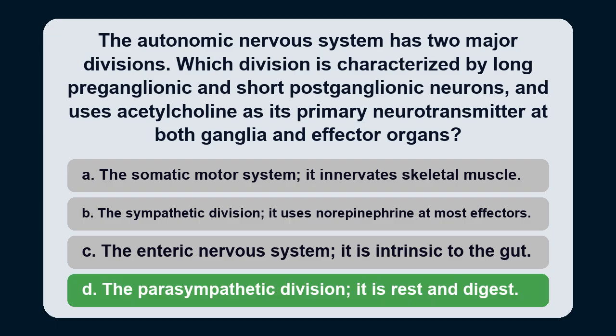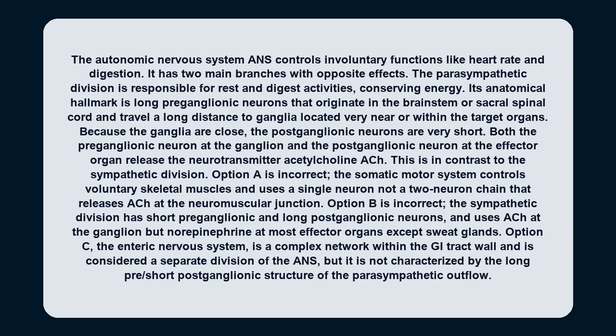The answer is D. The autonomic nervous system, ANS, controls involuntary functions like heart rate and digestion. It has two main branches with opposite effects. The parasympathetic division is responsible for rest and digest activities, conserving energy. Its anatomical hallmark is long preganglionic neurons that originate in the brainstem or sacral spinal cord and travel a long distance to ganglia located very near or within the target organs. Because the ganglia are close, the postganglionic neurons are very short.